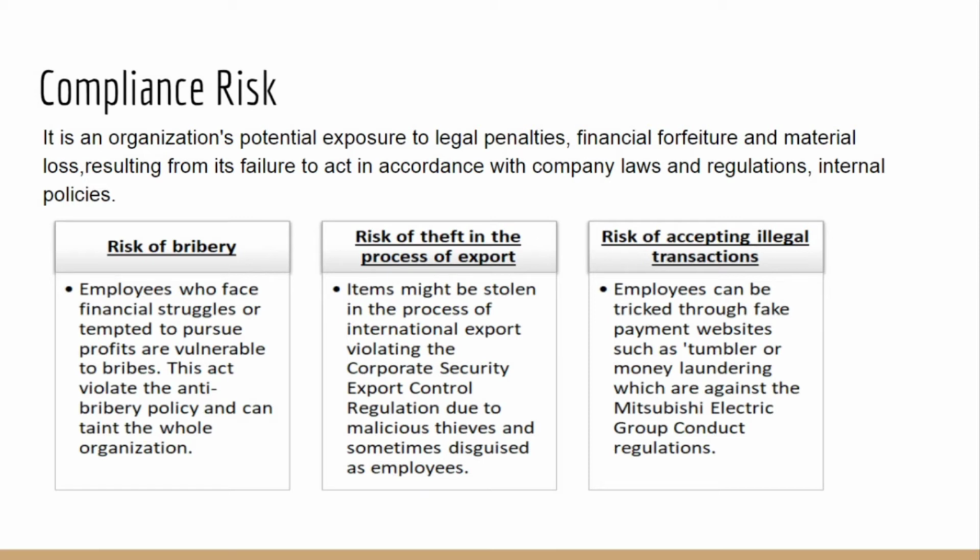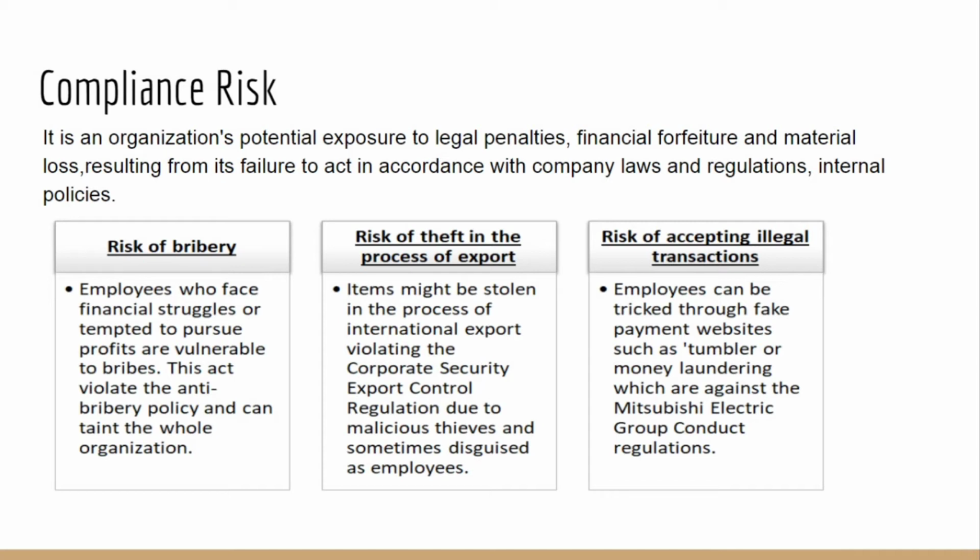I'll be elaborating more about the three compliance risks that the Mitsubishi Electric Group might encounter. Firstly, we have the risk of bribery. Employees who face financial struggle or cheat to gain profit are vulnerable to this. This violates the anti-bribery policy and can ruin the whole organization.